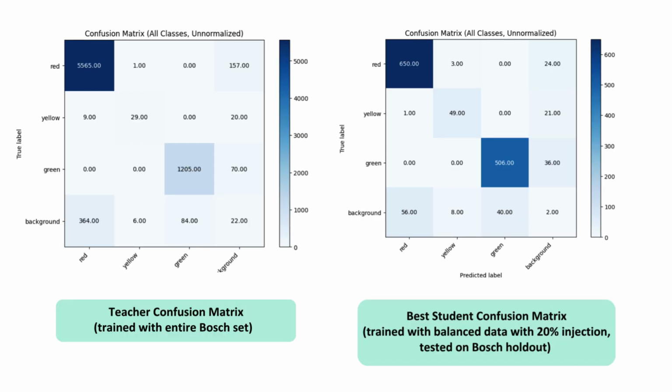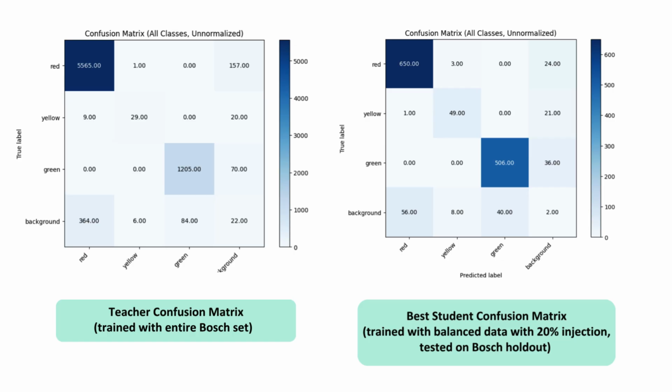These confusion matrices can further illustrate the error patterns. The teacher matrix on the left shows true yellow instances that were missed as part of the background, and the selected student matrix on the right shows that the corresponding yellow recall pattern on its Bosch evaluation is much higher. So for the quantitative comparison, you can use the normalized recall values of 50% for the teacher and 69% for the selected student.